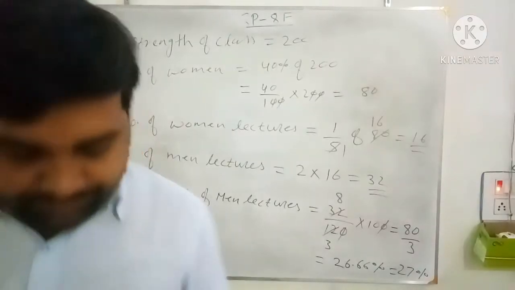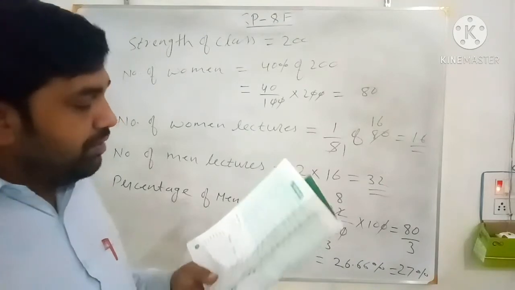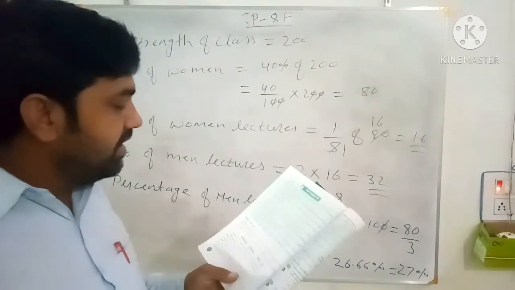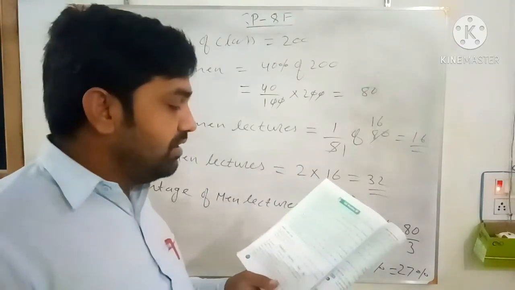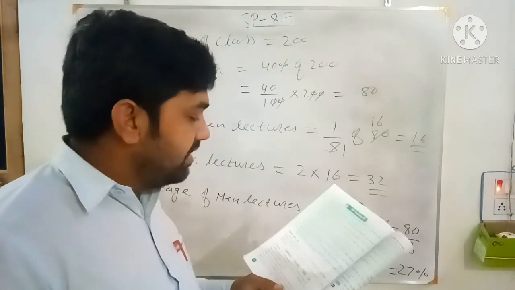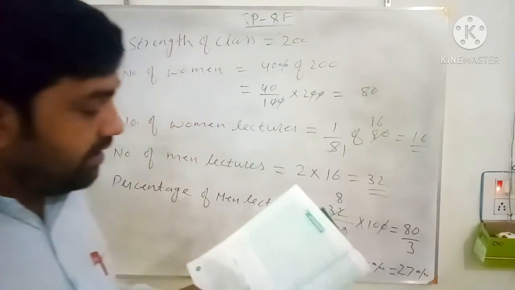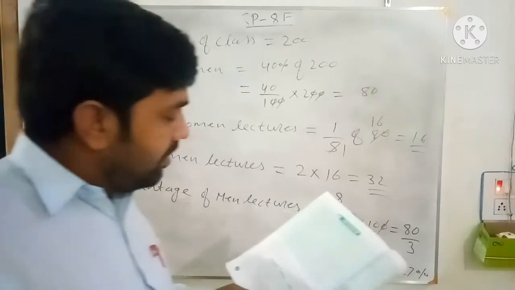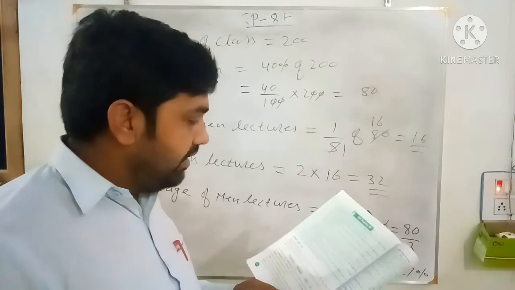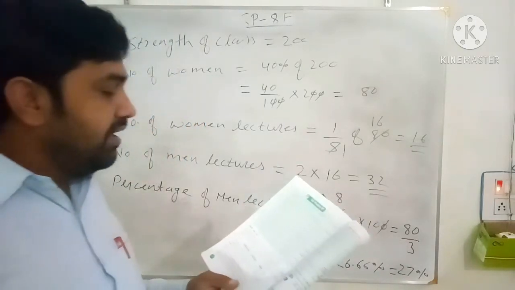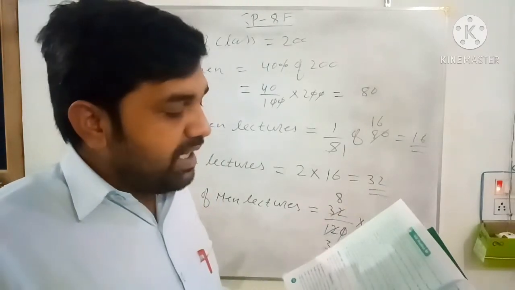Now see question number 7. The price of an article is reduced by 25%. In order to retain the original price, by what percentage should the present price be increased? He wants the original price, so how can you get it? Let the present price of the article be rupees 100. The price is reduced by 25%, and 25% of 100 is 25. So the reduced price is 75.